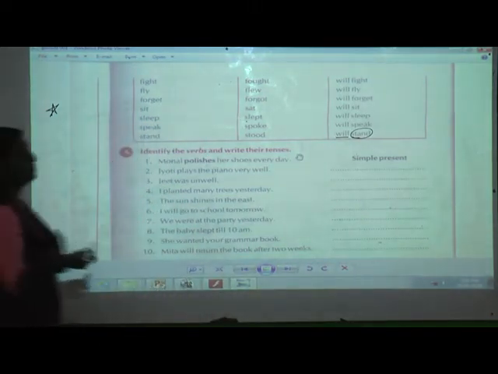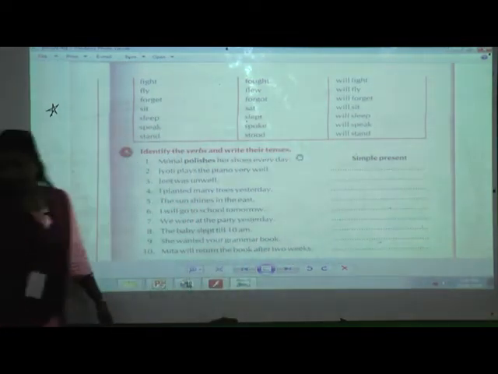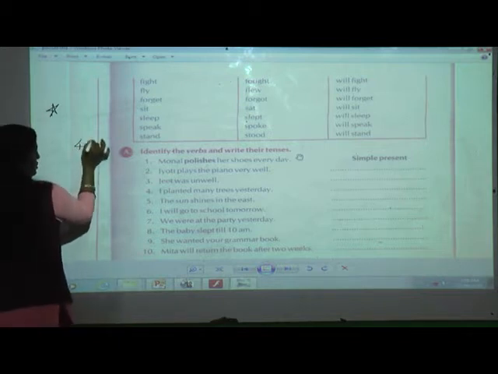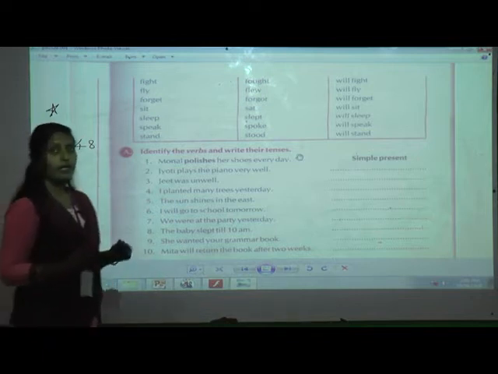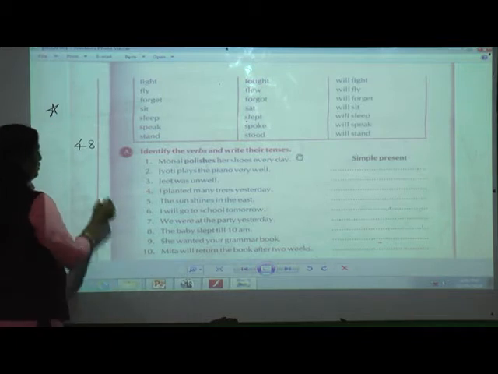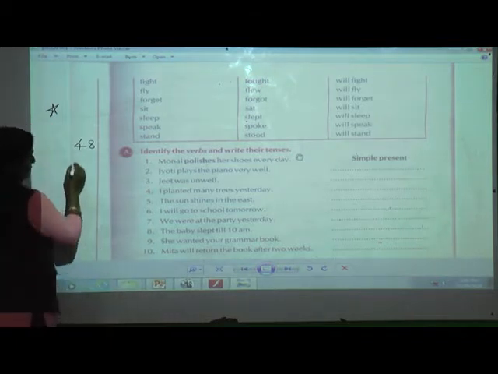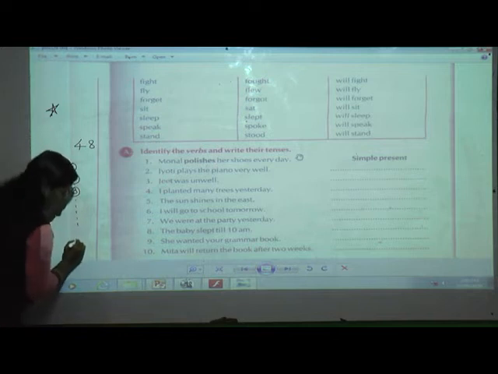Yes, you have to learn the past tense. Okay? And one more thing I'll tell you. How many verbs did I tell you? 48. So at home, you have to make a chart. You can make 7 sevens are 49, or else you can make it in one chart, numbering 1, 2, 3 till 10.